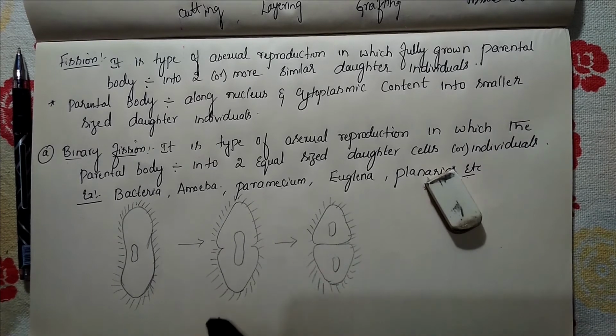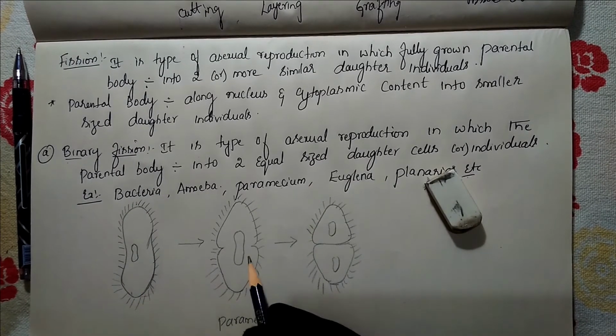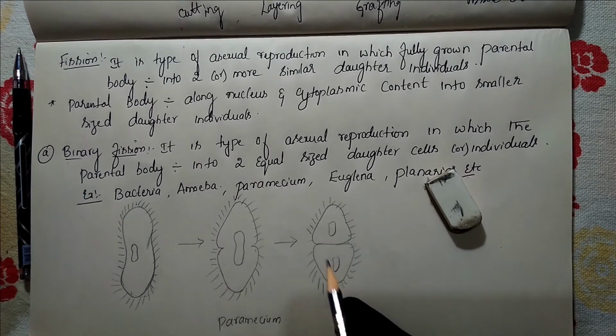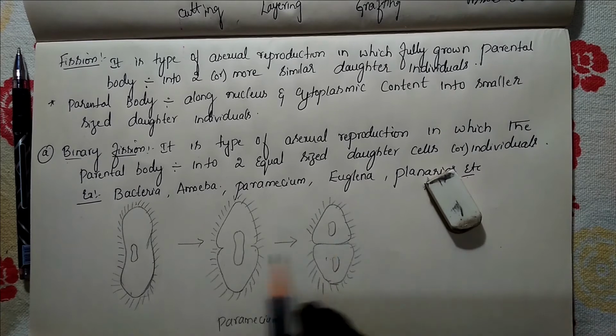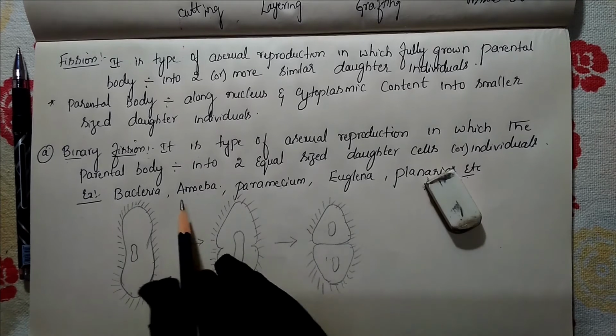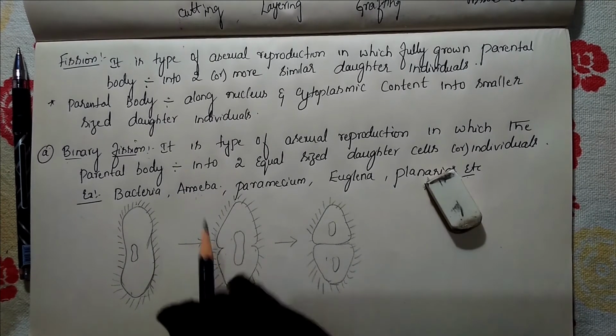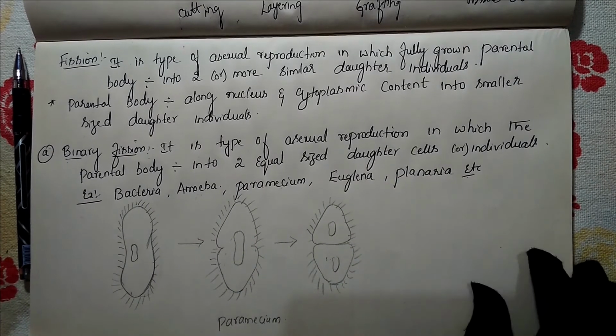This is the paramecium. This is the parent body. It is undergoing cell division, fission division, binary fission, where the nucleus is dividing and the cytoplasm is also dividing, and it produces 2 equal sized daughter cells. This process we call binary fission. In your textbook they have given the example of the amoeba. You can write the amoeba or even the paramecium for binary fission.